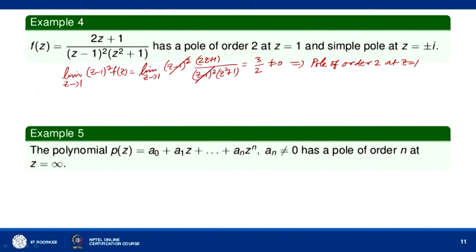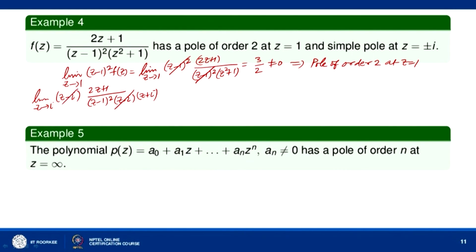Now again we have a singularity at z equal to i and minus i. So limit z tends to i, we start with (z minus i), power 1, times (2z plus 1) divided by (z minus 1) square, into, here we can factorize (z minus i)(z plus i).